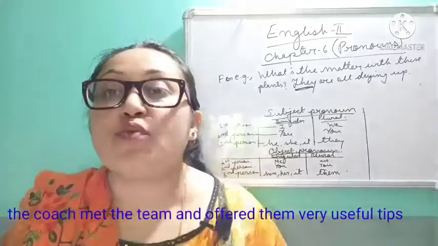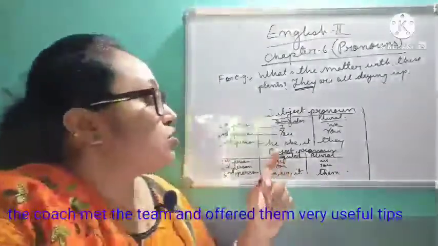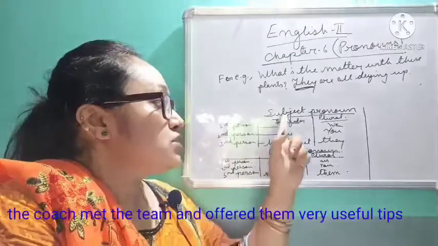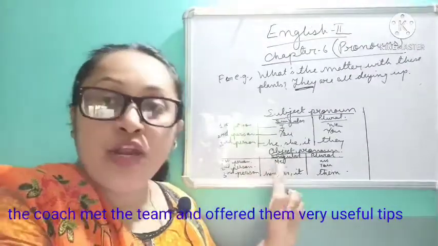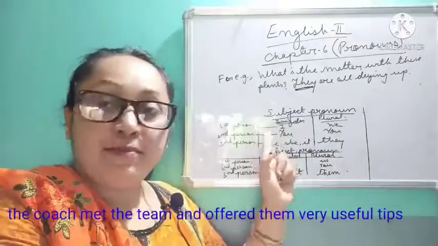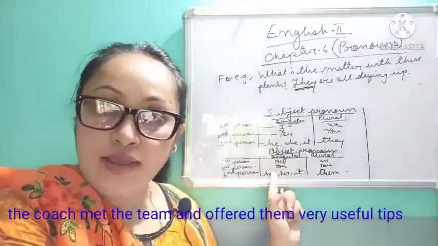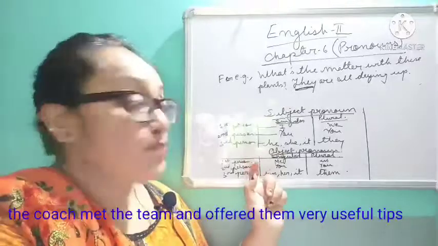How? Because there is one chart, children. See, this is the chart of subject pronouns and object pronouns. These things also you have to remember. Then only you can distinguish between subject pronoun and object pronoun. Clear? Now what is a subject pronoun?